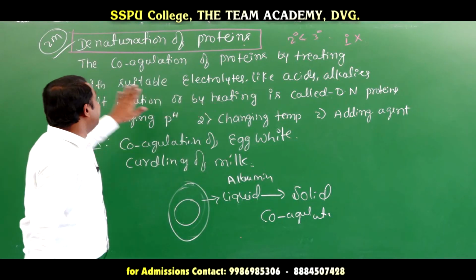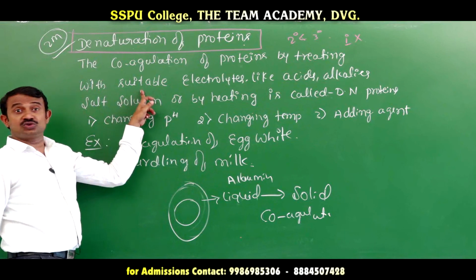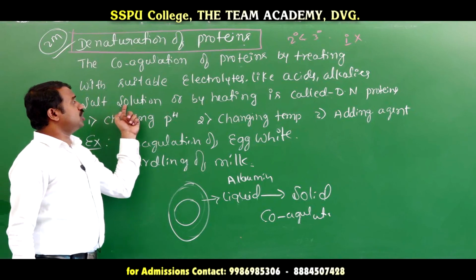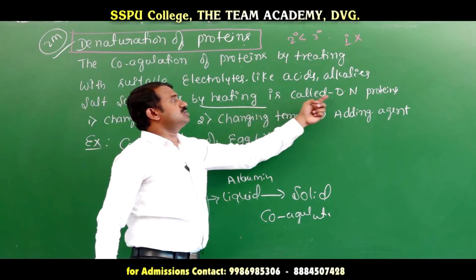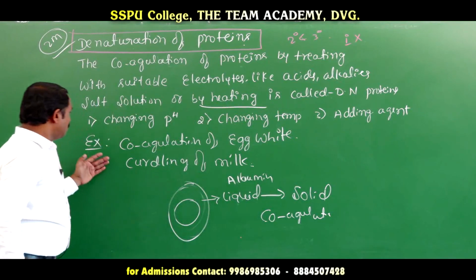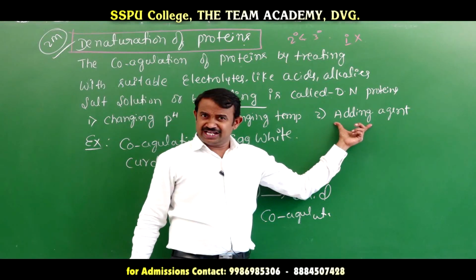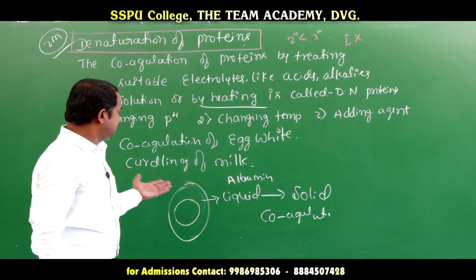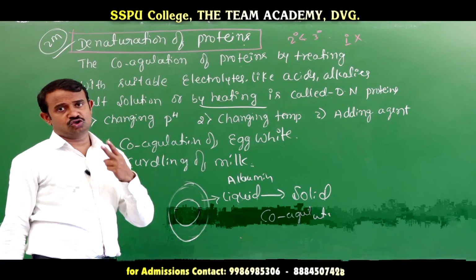We can give another definition: the coagulation of proteins by treating with a suitable electrolyte like acid or alkali, salt solution, or by heating is called denaturation of proteins. This is very, very important. They will ask a 2 marks question. Examples are changing of pH, changing of temperature and adding of an agent. Any one of these causes denaturation, coagulation of proteins. These are the examples of denaturation of proteins. They will ask this as a 2 marks question.